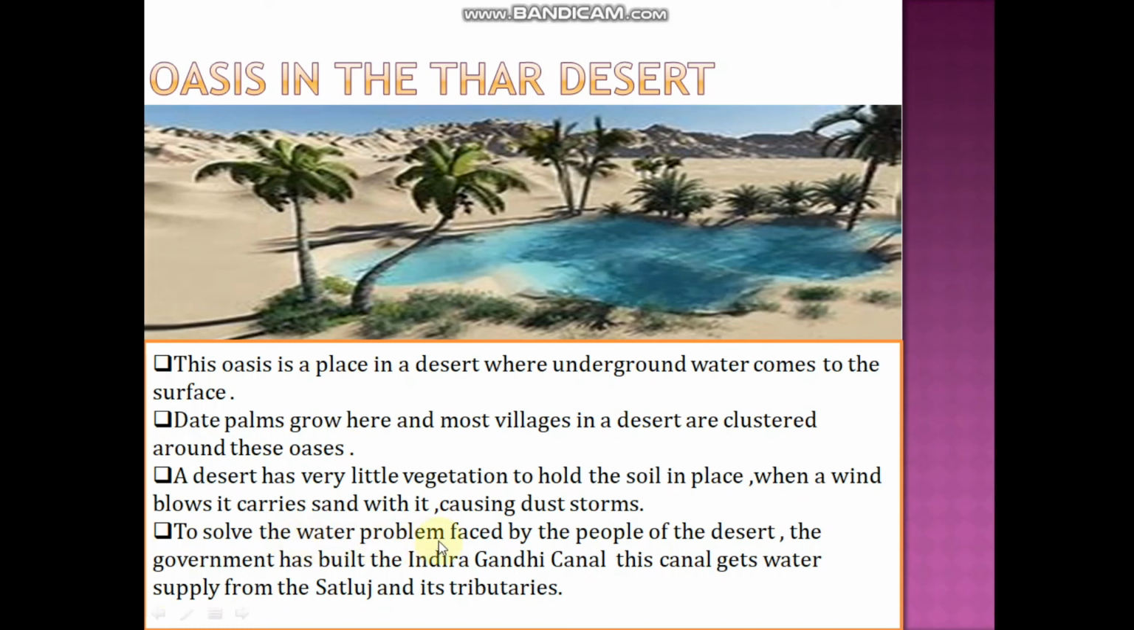To solve the water problems faced by the people of the desert, the government has built the Indira Gandhi Canal. This canal gets water supply from the Satluj and its tributaries. So for the problems faced by the people in this desert area, the government has taken a precaution. They have built the Indira Gandhi Canal. This canal will get water supply from the Satluj and its tributaries.